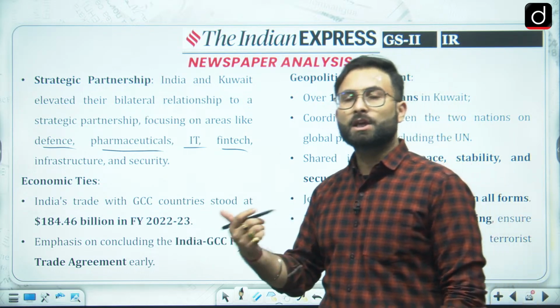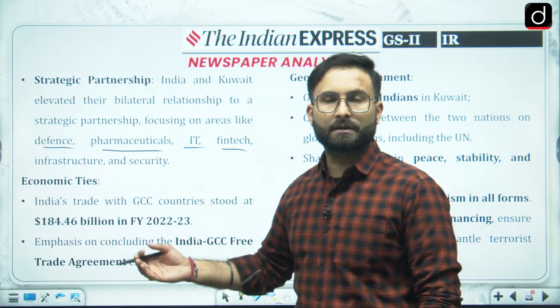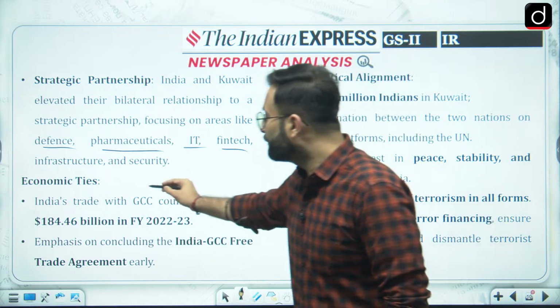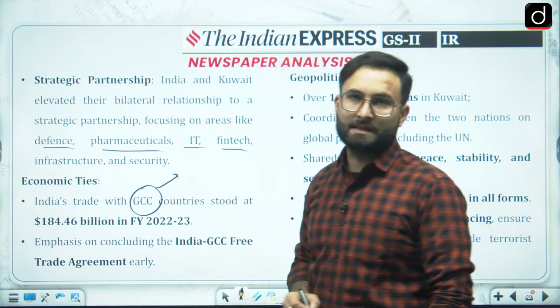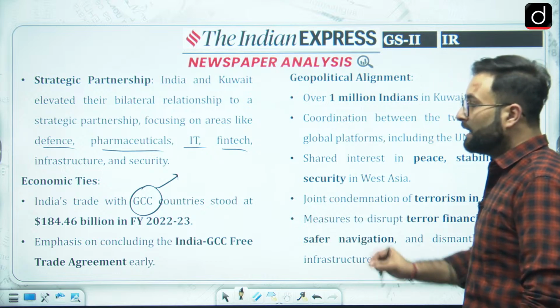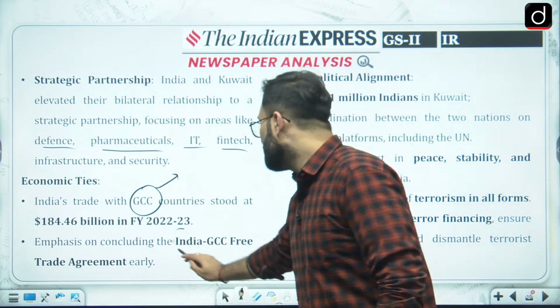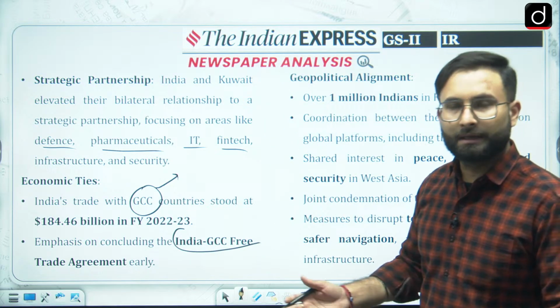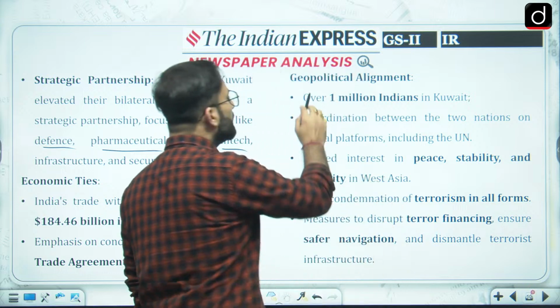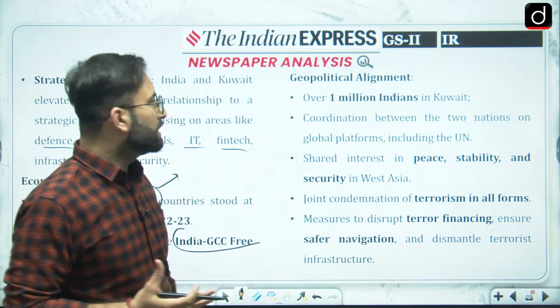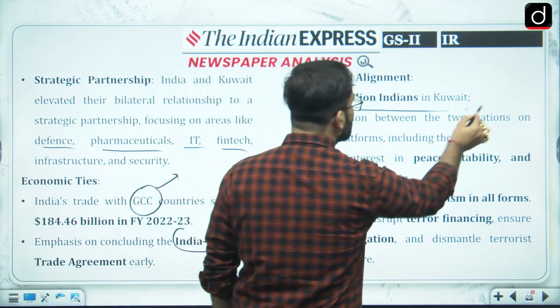If we individually have better relations with the Gulf countries, then there are high chances that we will go for an FTA with the GCC as well. That is one important aspect, emphasizing concluding the India GCC free trade agreement early. So that is some of the economic ties. When we talk about the geopolitical alignment, you will see that over 1 million Indians are there in Kuwait.